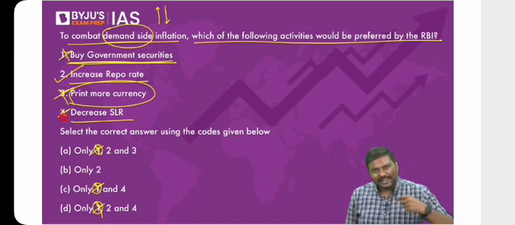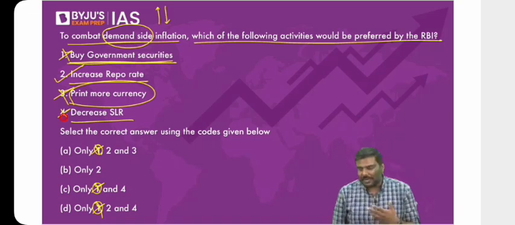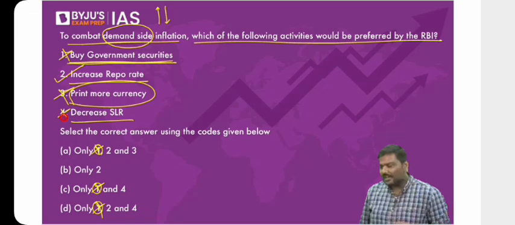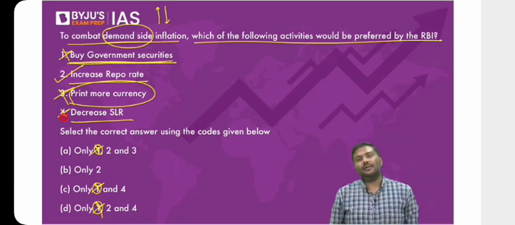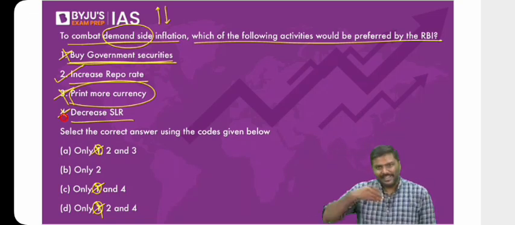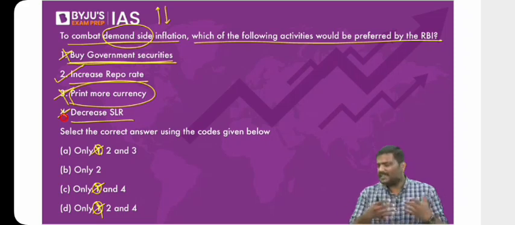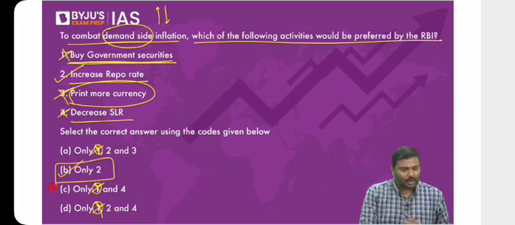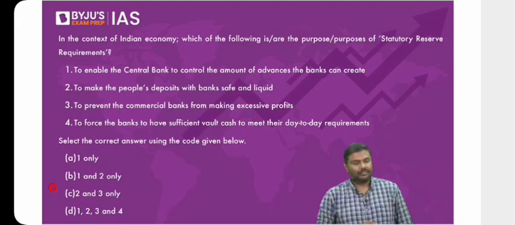Because RBI doesn't print money to keep with itself. It doesn't make any logical sense. If you're RBI governor, you will print, let's say, 2,000 rupee currency note for what? Just for keeping with yourself. You tell me, is that how RBI will work? No. RBI prints currency for issuance purposes. Okay, so the right option for the question will be option B here. Next one.